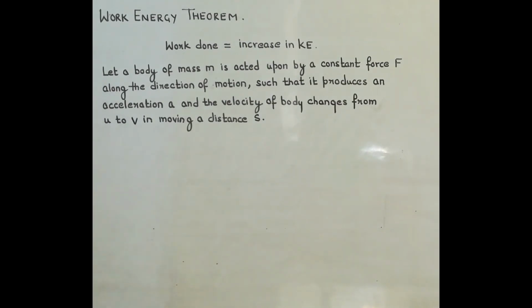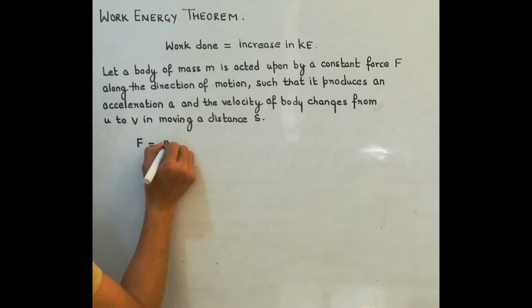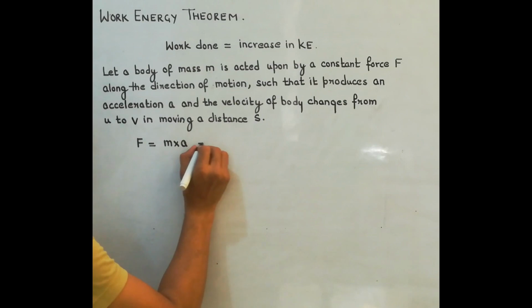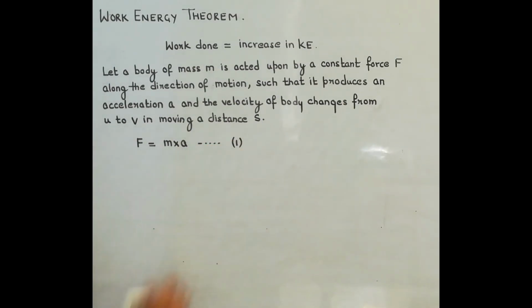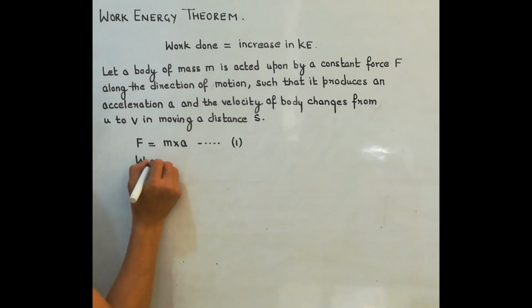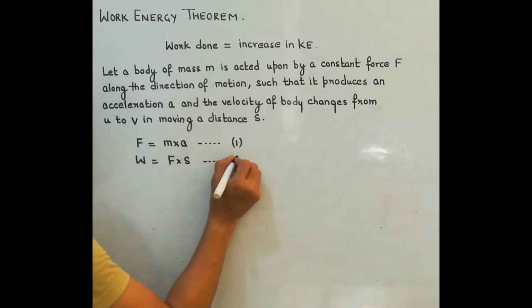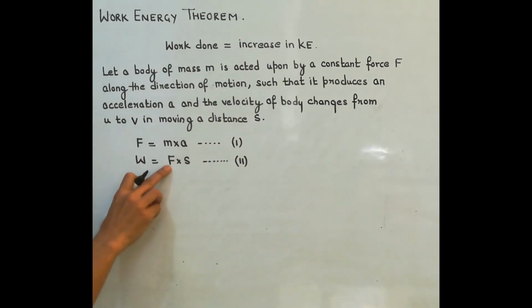Now first of all, we can see that body of mass m is acted upon by a force. So let us calculate force. Force is equal to mass into acceleration. That's the first equation we are getting. Okay, next, what's the formula for work done? Work is equal to force into displacement. As the question says that force is in the same direction along the motion, so formula will be Fs.